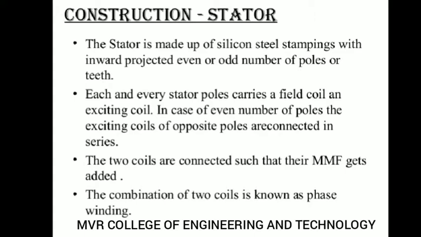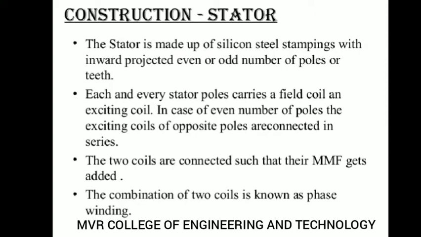In case of even number of poles, the exciting coils of opposite poles are connected in series. So I have already told you in the construction, the opposite poles of the winding will be connected in series. So opposite poles in the stator, if you see for the stator, there will be a field winding. So this field winding supply will be given by a commutated circuit. I have already told you in the previous class, and opposite poles of the stator winding will be connected in series.